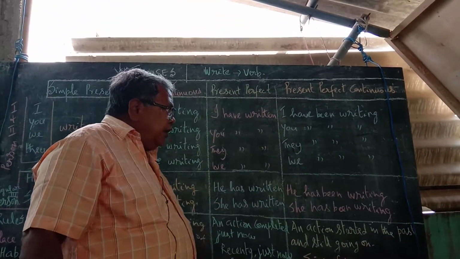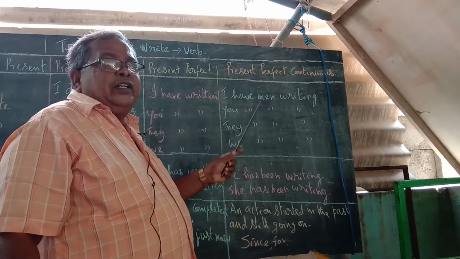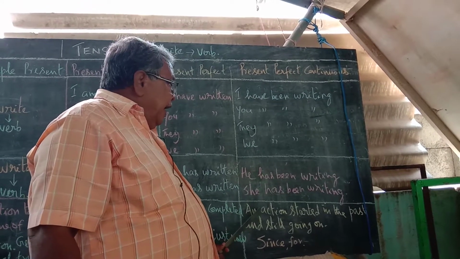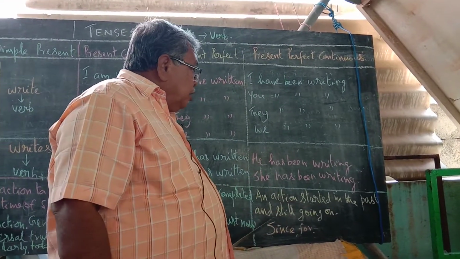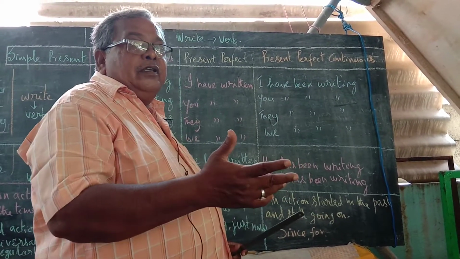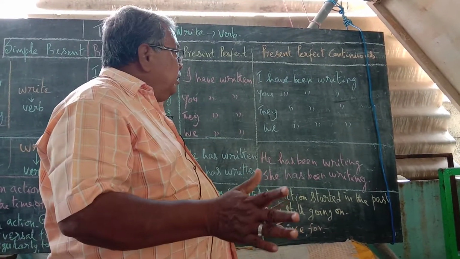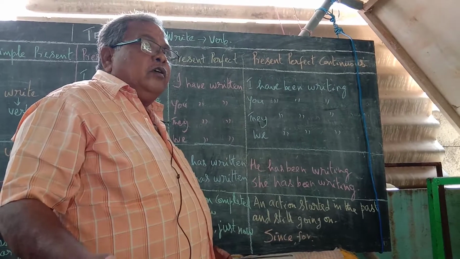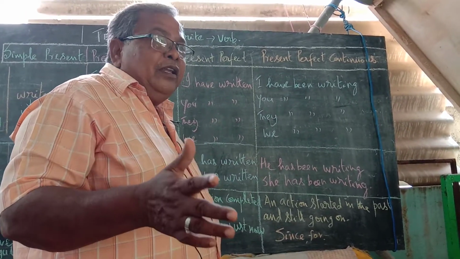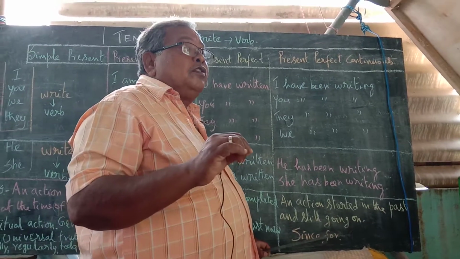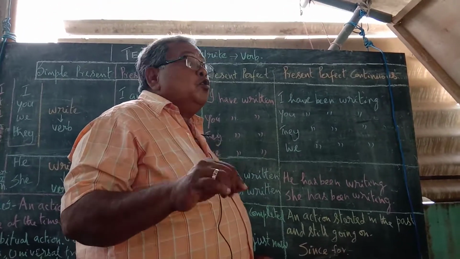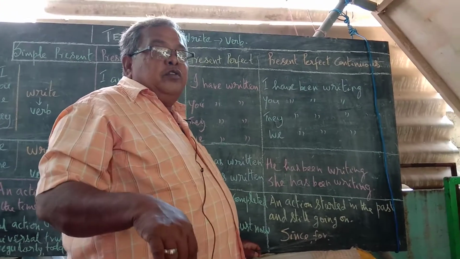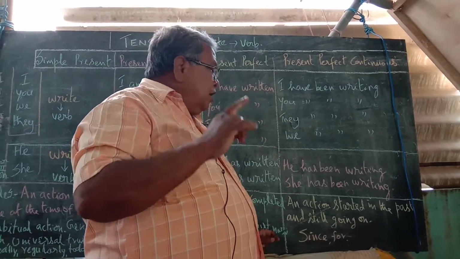Okay, now pass on to present perfect continuous. The rule is: an action started in the past and still going on, still continuous. For example, in this house, for the past 9 years, since 2012, since 2011, we have been residing in this house. That is, an action started in the past and is still continuous.